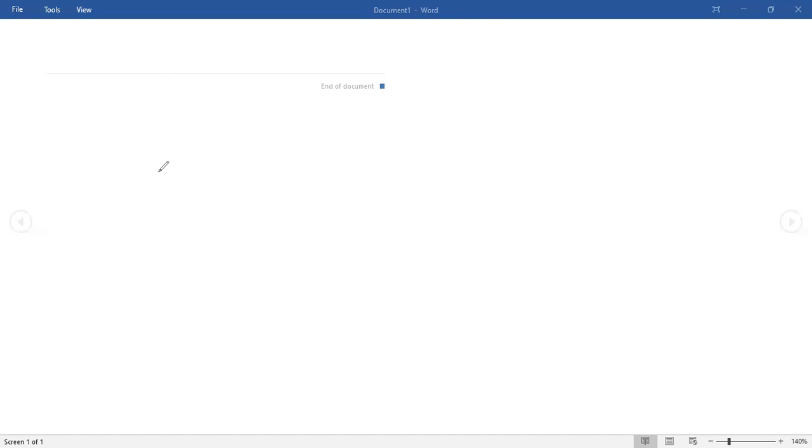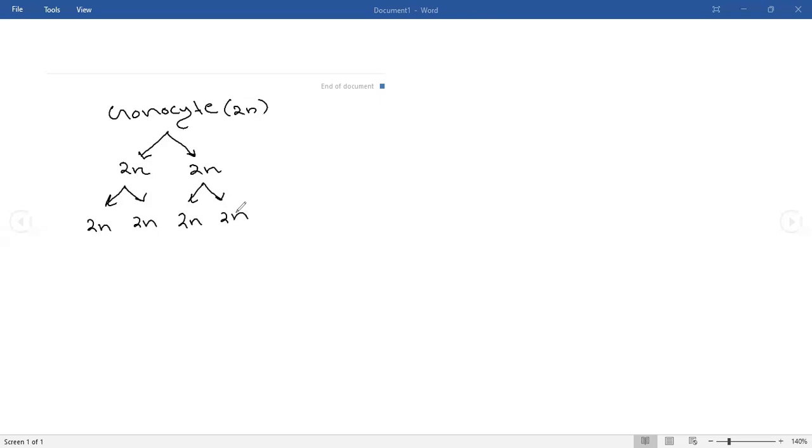So first of all, we can look at what will happen to the gonocyte in sperm production. The gonocyte is 2n, diploid in number. The gonocyte will multiply. They will do mitosis and produce a number of cells. This 2n will again multiply and again produce 2n. That is, the gonocytes will increase their number.